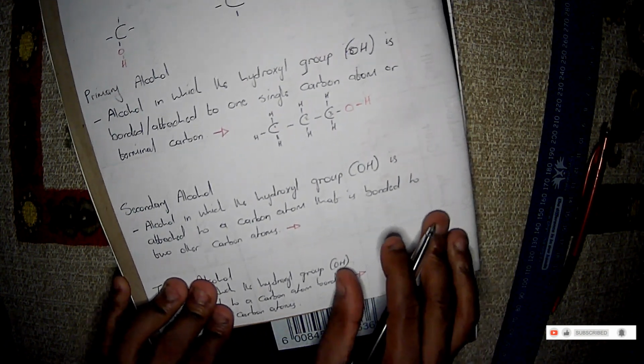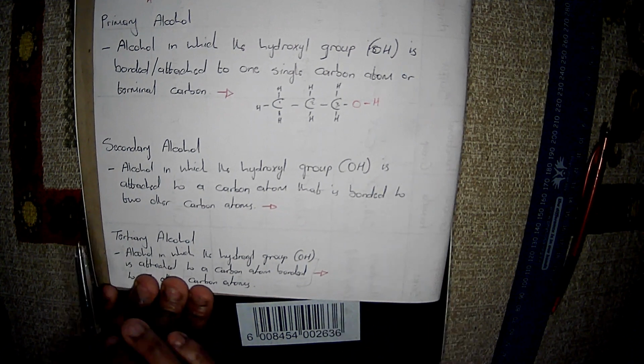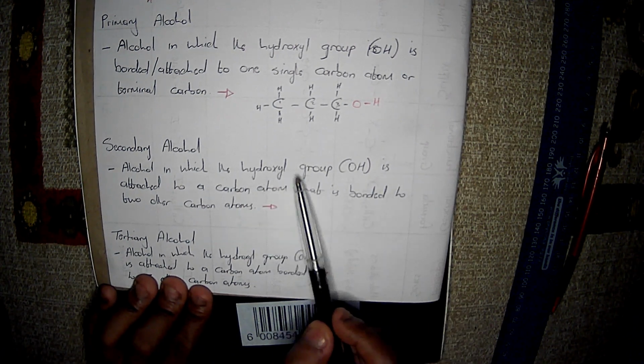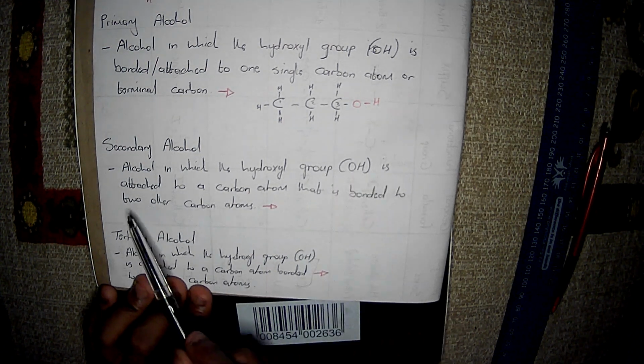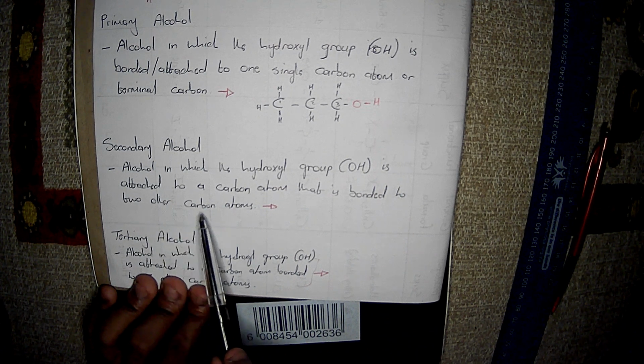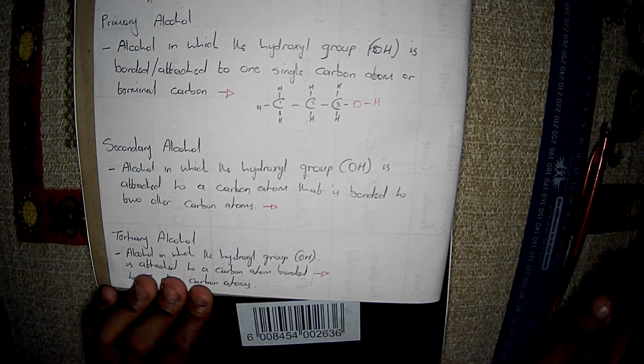Oh, crazy. But yeah, so with the secondary alcohol, we get to learn that it is an alcohol in which the hydroxyl group, which is this OH, is attached to a carbon atom that is bonded to two other carbon atoms. Okay, let's make sense out of this.